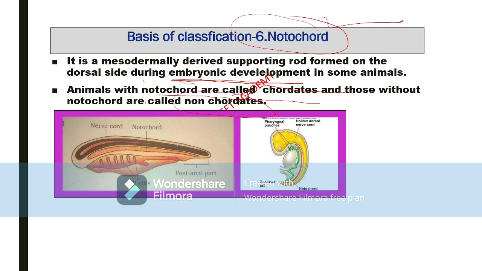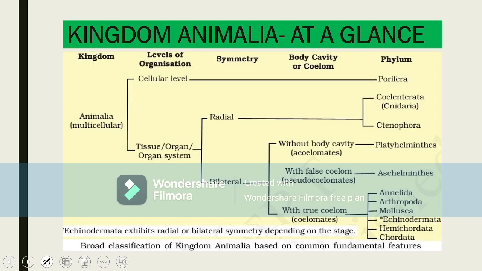Okay, you can see this notochord diagram here. Notochord is there in this diagram, right? Here also the notochord is there in their embryonic stage. If notochord is there, they are called chordates. If notochord is not there, they are called non-chordates.